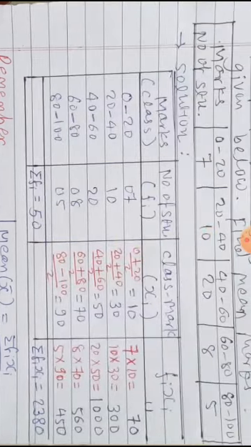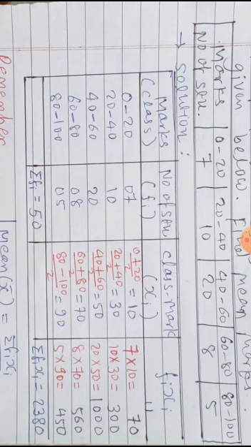So you can see here everywhere I have found xi. In the first row, 0 plus 20 divided by 2 is 10. Likewise in the second, 20 plus 40 divided by 2 is 30. In the third, 40 plus 60 divided by 2 is 50. 60 plus 80 divided by 2 is 70. Sorry, there is a minus sign, but actually it was plus. 80 plus 100 divided by 2 is 90.